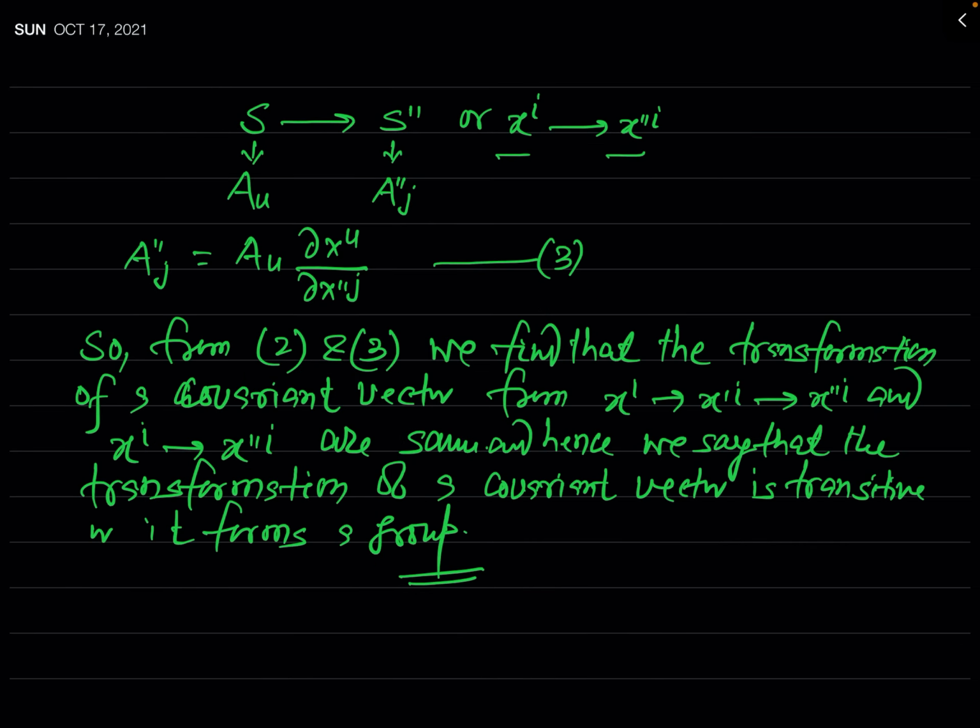So I again just repeat this property, and after that we will explain it. So according to this property, the components of a covariant vector in frame S are given by components of the same vector in frame S prime, that is A prime mu times del x prime mu by del xj.